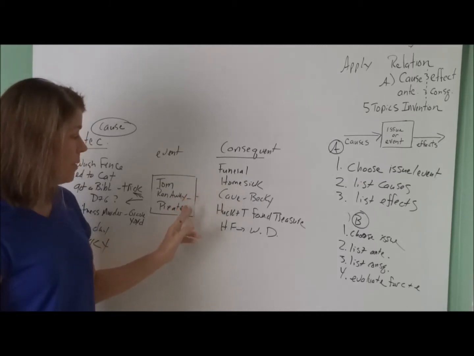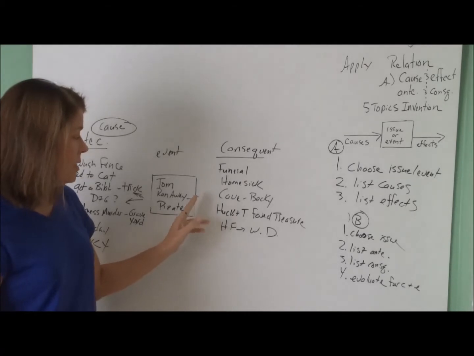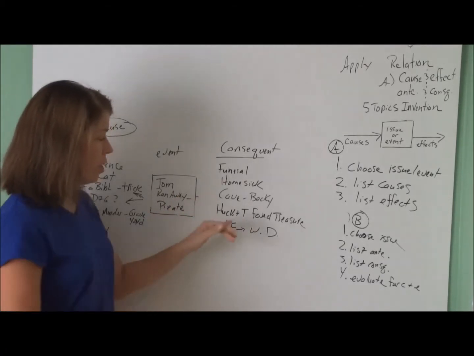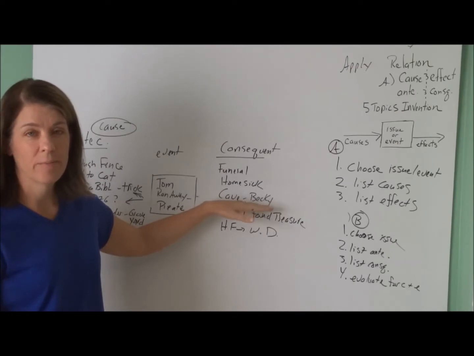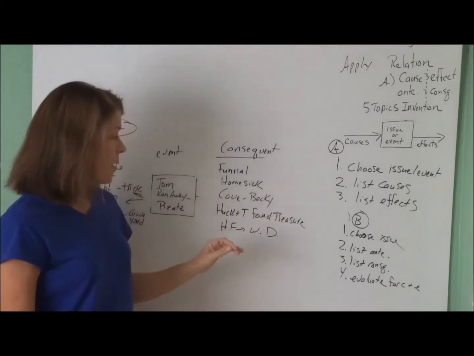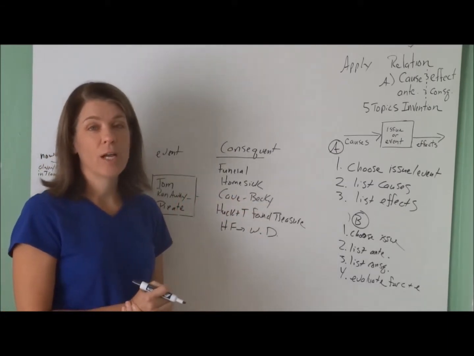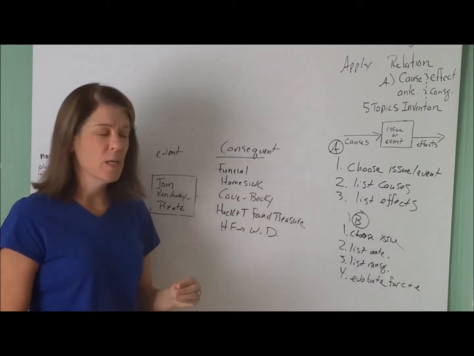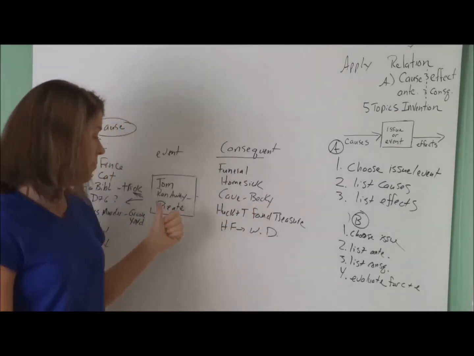Did he get homesick because he ran away? Absolutely. Did him running away to be a pirate cause him to get into trouble in the cave with Becky? No. Actually, when he was in the cave, he was very protective of her. He was trying to solve problems. He was just approaching the whole thing in a much more mature way than he had this adventure.